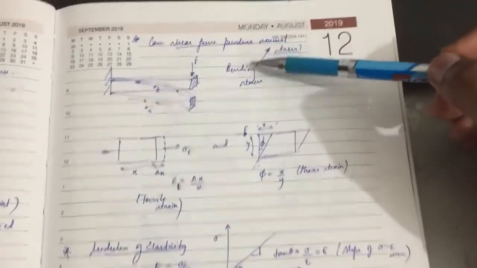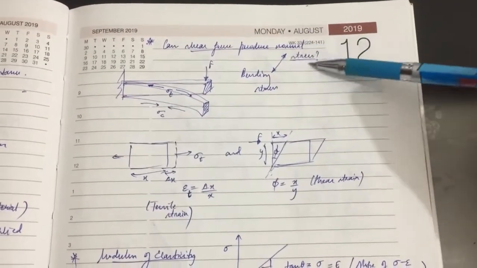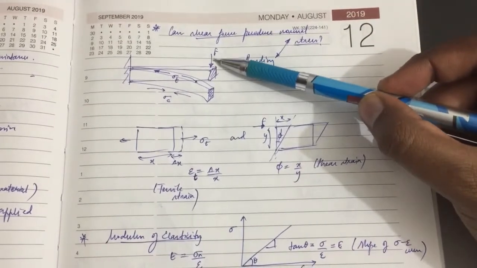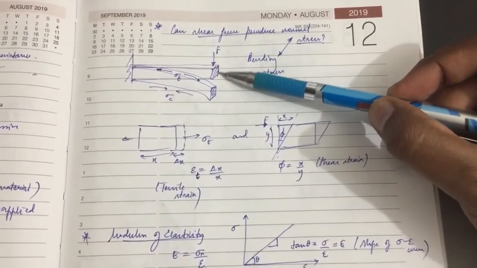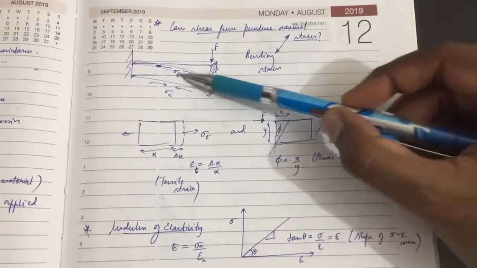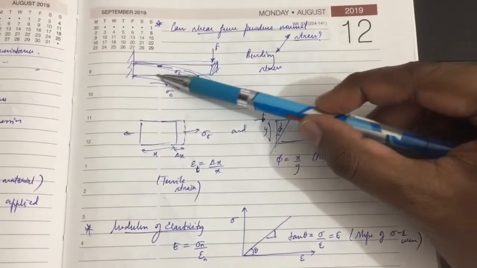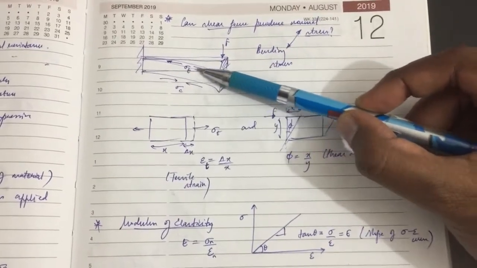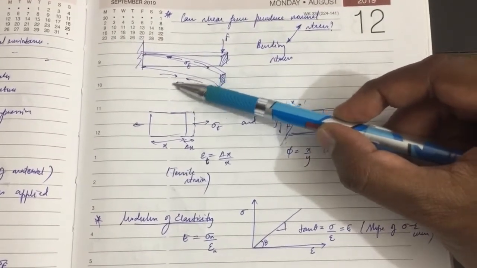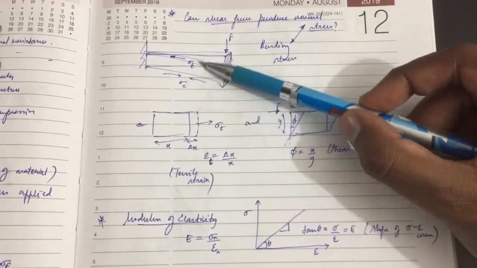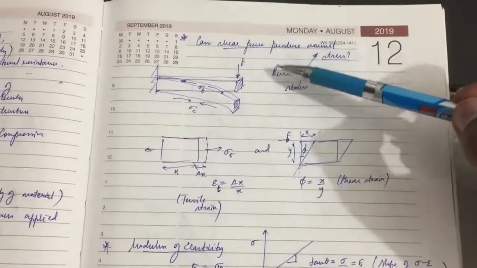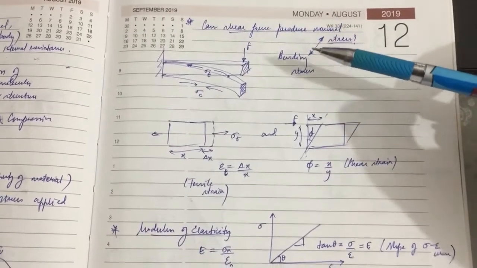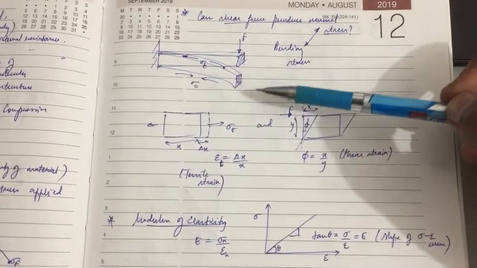And can shear force produce normal stress? Of course it can. For example, if you take a cantilever beam like this, when you apply the shear force parallel to the surface, you can see that the cantilever bends. As you see, there is a bend here in the upper portion that creates a tensile stress, and in the downward portion there is a compressive stress. Both stresses are basically normal stresses. So a shear force can create a normal stress. This bending stress is basically a normal stress.